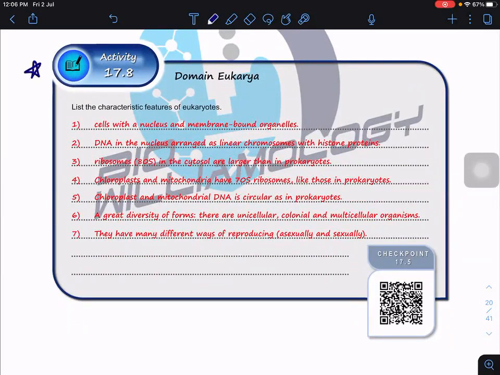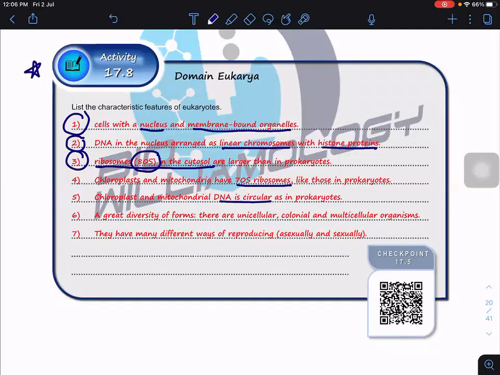Highlights: the first one, we must say Eukarya must have a nucleus and membrane-bound organelles. DNA is a linear chromosome with histone protein. Ribosomes in the cytosol are 80S. Can you see that? This is very special. Then chloroplast and mitochondria have 70S ribosomes. Chloroplast and mitochondria have circular DNA.